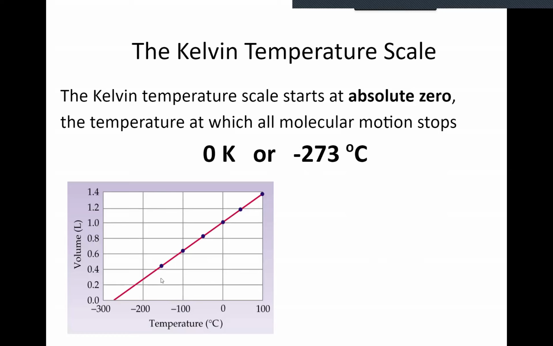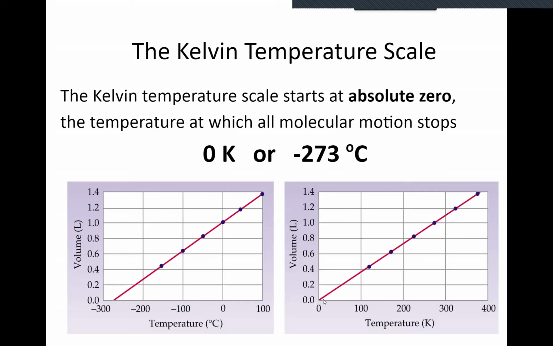So the way we figured out what absolute zero was is by graphing volume versus temperature and looking at the x-intercept of that graph and seeing that that x-intercept is approximately negative 273 degrees Celsius. Lord Kelvin just said, let's keep that same graph, but we're going to renumber the degrees from 0 on upwards, such that it's impossible to have a negative number of degrees Kelvin. One other thing that's interesting about the Kelvin scale, when abbreviating it, we just use the capital letter K. There's no degree sign.